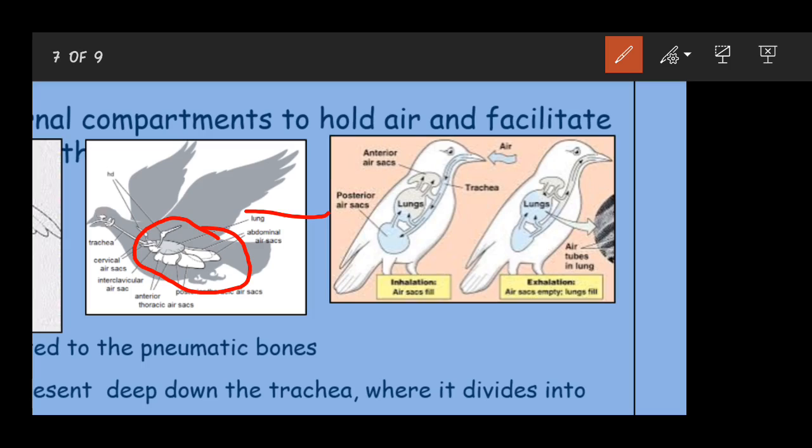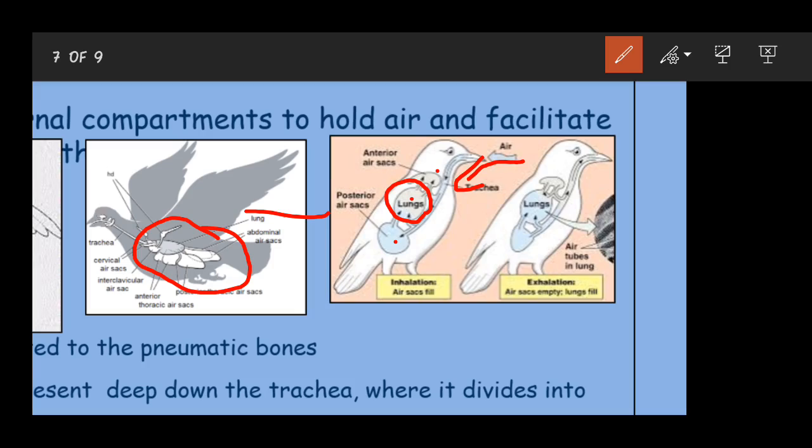So here you can see that during inhalation, that is when the bird takes in air, the lungs are filled with air and also the air sacs are filled with air. During inhalation, the lungs or the alveoli where the gaseous exchange occurs are filled with air. During exhalation, in normal cases, in the case of humans, we exhale out the air which is present inside. As a result, gaseous exchange does not take place efficiently.